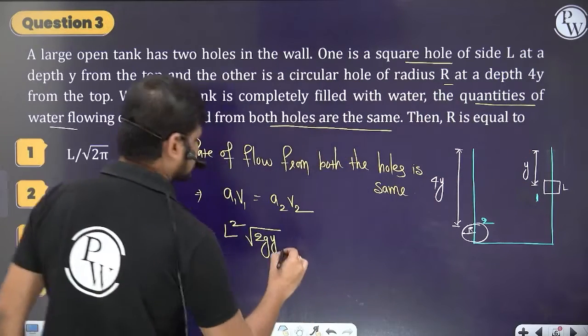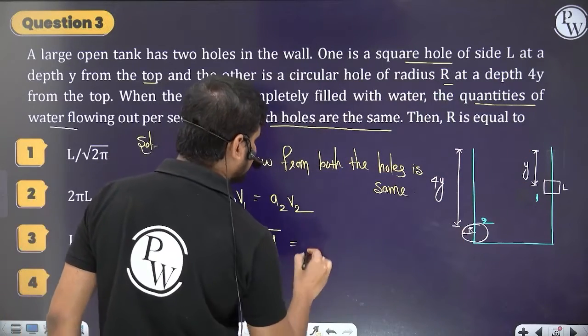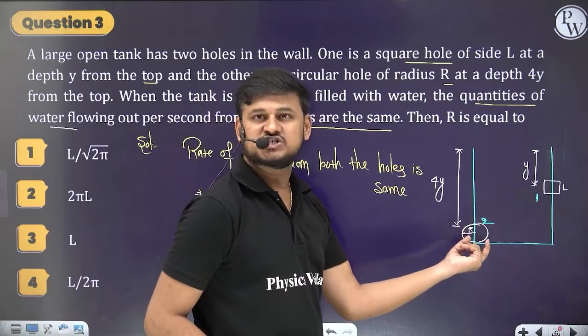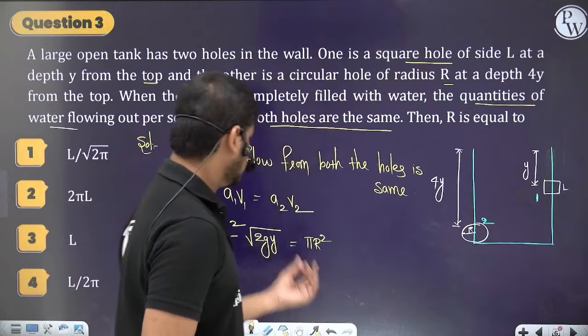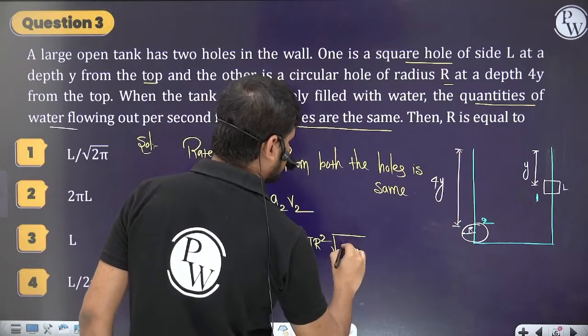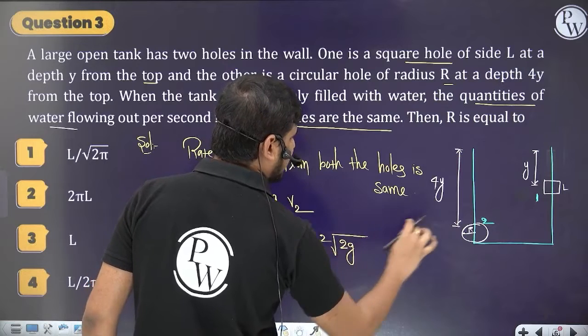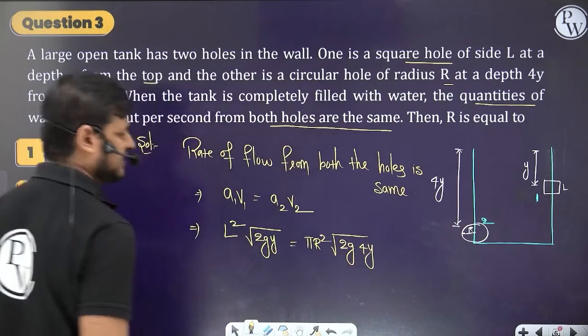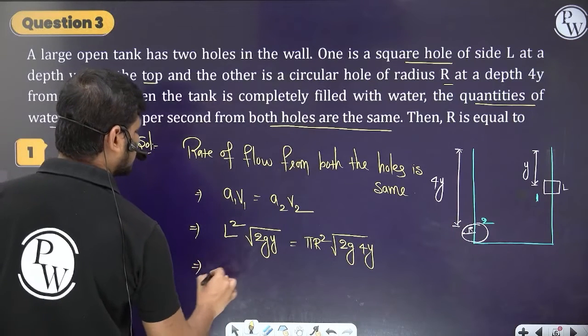And next, A2: what's the area of this one? Pi r square, the circular cross section. Into what is the velocity v2 guys? Root 2g common, and this hole is at a height of 4 into y. Now you can solve the question easily.